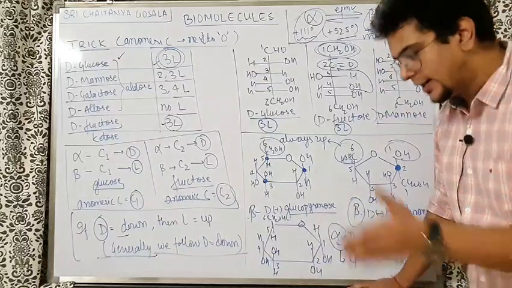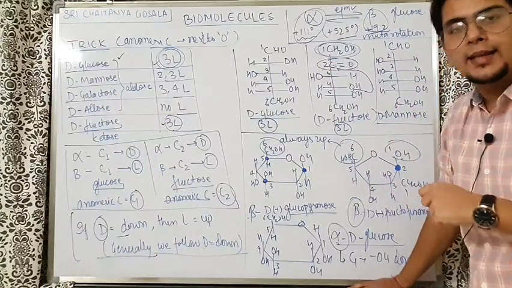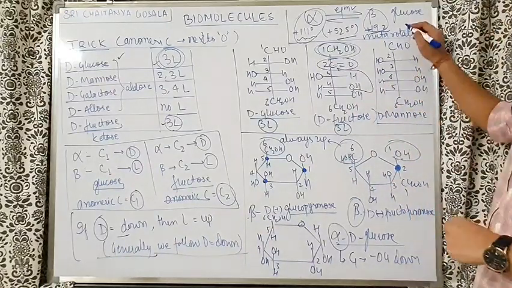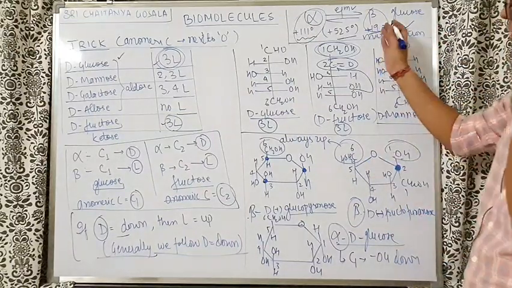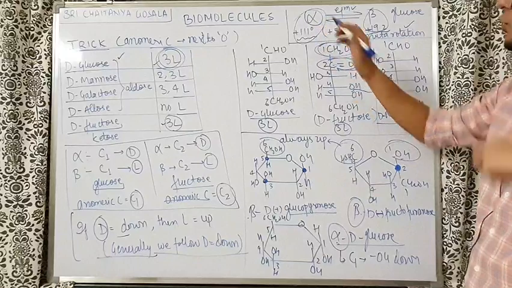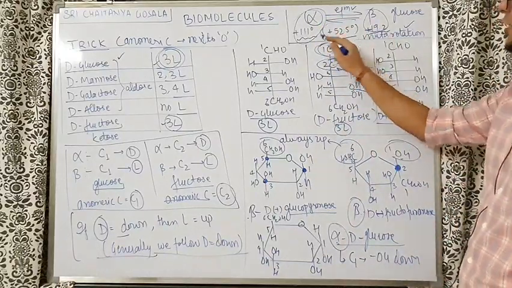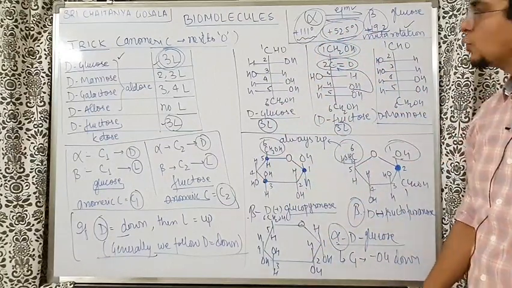So when alpha glucose is added in aqueous medium, there is a change in rotation. When beta glucose is added in the aqueous medium, there is another change in rotation, and this change in rotation is called mutarotation. If you add beta D glucose in aqueous medium, rotation increases. If you add alpha D glucose in aqueous medium, rotation decreases. But finally, the rotation always comes out to be 52.5 degrees at 25 degrees Celsius, room temperature.